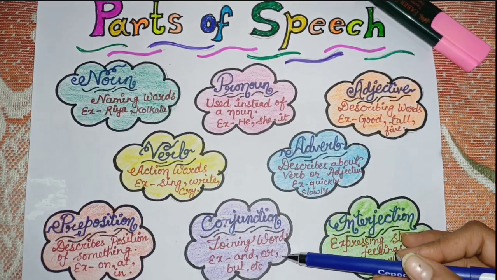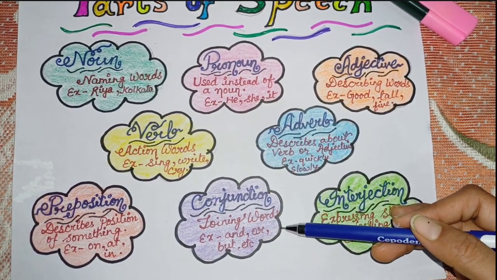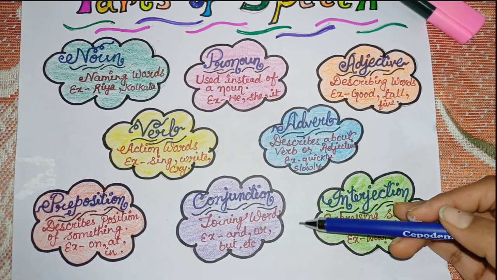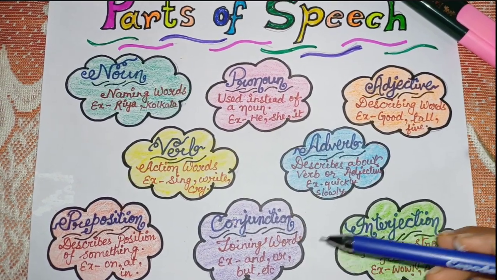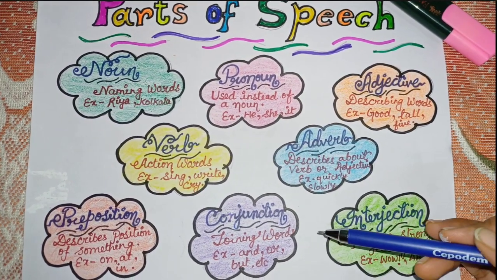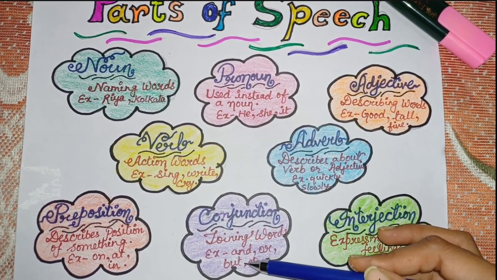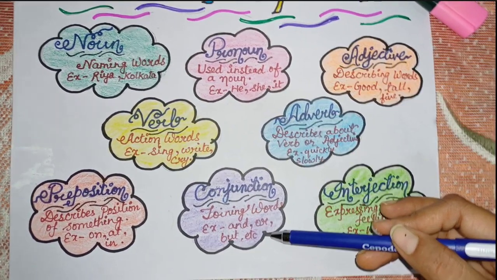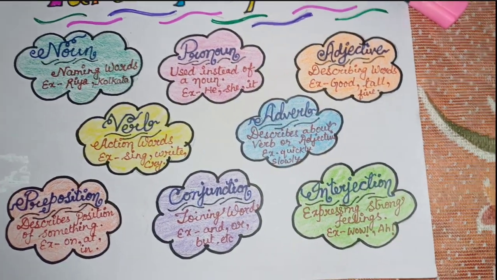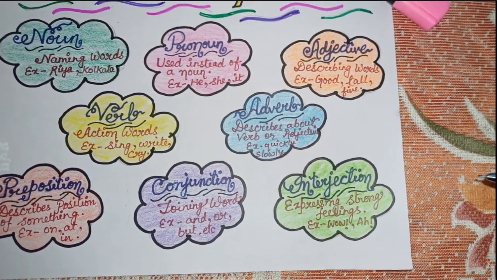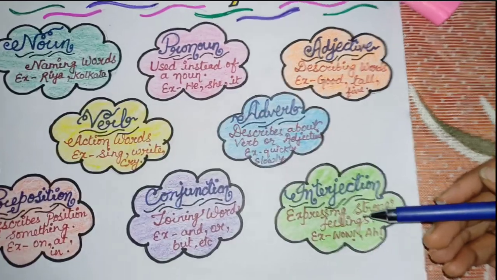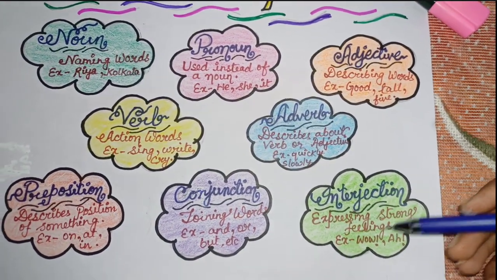So the next part is conjunction. What are conjunctions? Conjunctions are joining words, those joining words which join two sentences together using the words and, or, but, and various others. It joins groups of sentences or groups of words together.